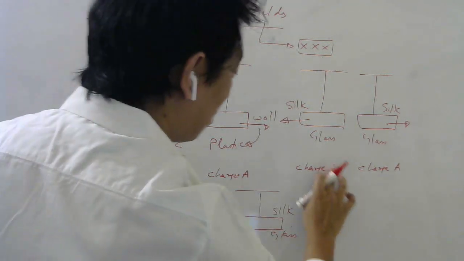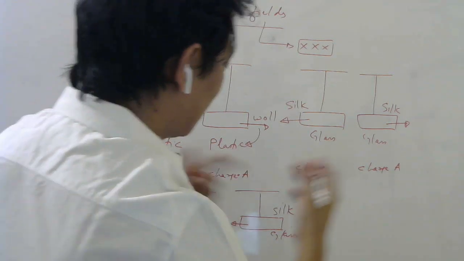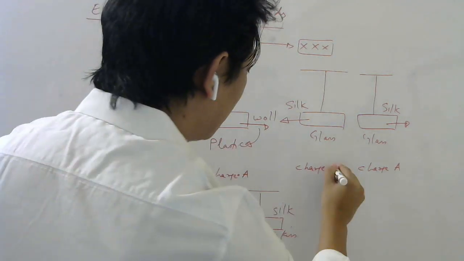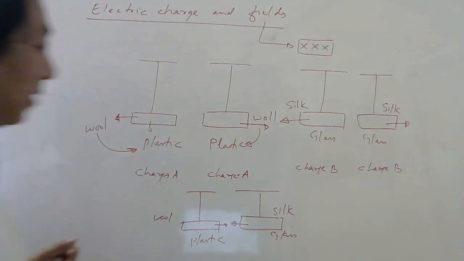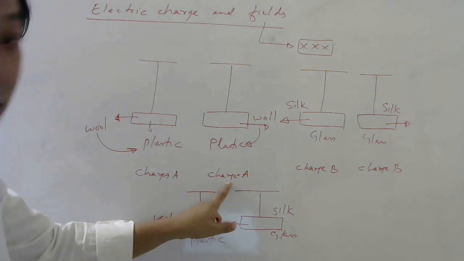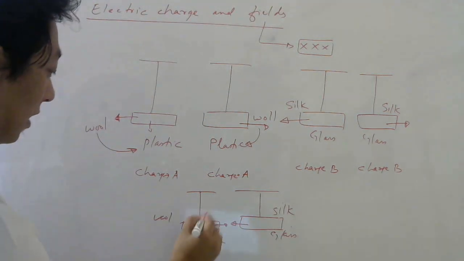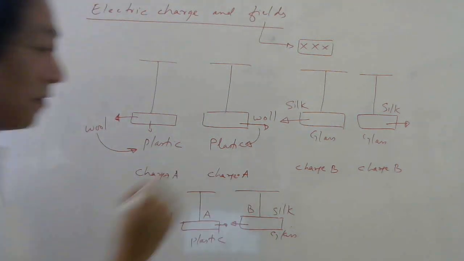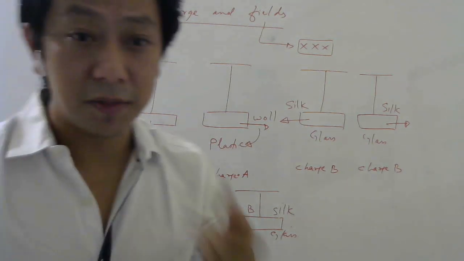So you have to redo your theory, change it. So this becomes charge B. And now your law becomes A repels A, B repels B, whereas A attracts B. Understood? So this is how we come to know that charge comes in two flavors.